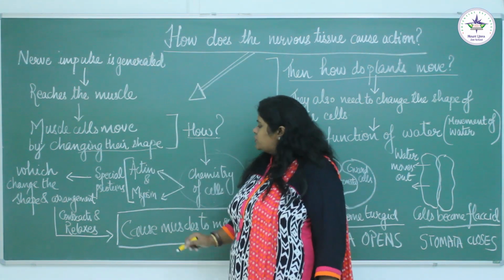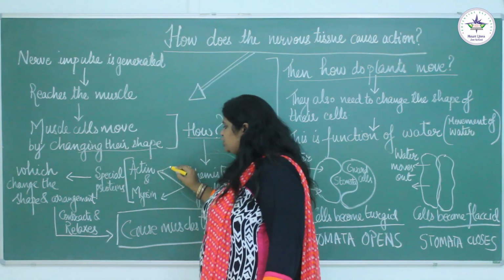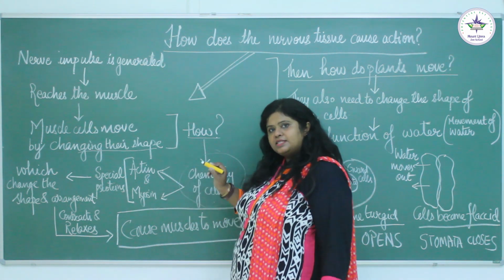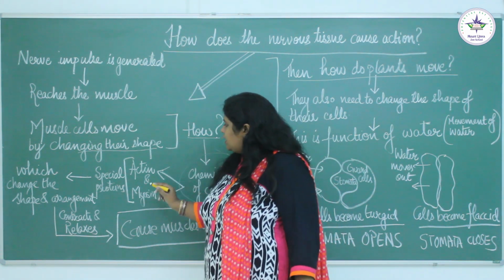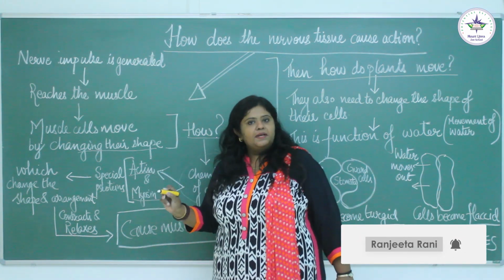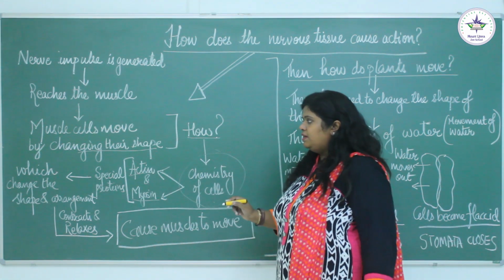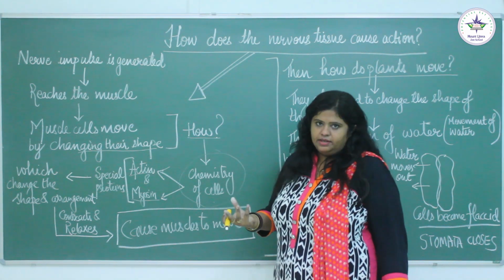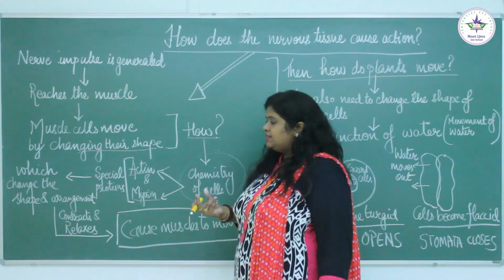muscle cells. Here I would like to mention the two special proteins present in our muscle cells. These are known as actin and myosin. These two special proteins are responsible for rearranging the shape of the cells.